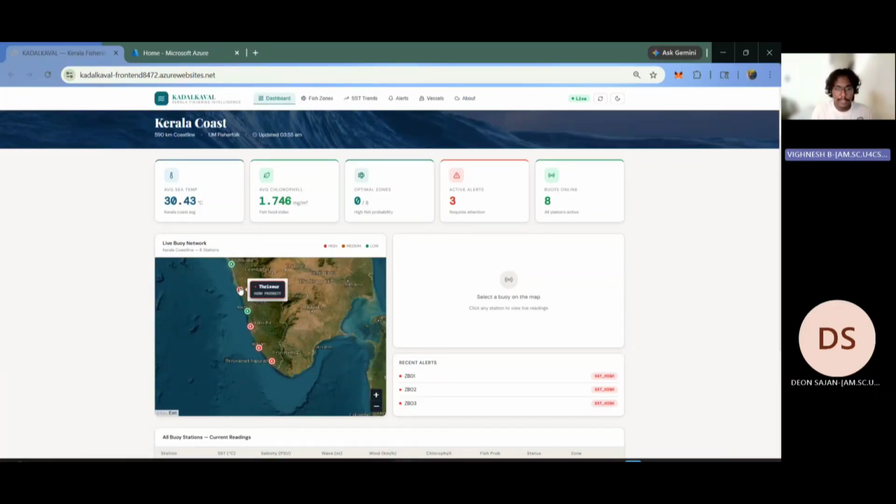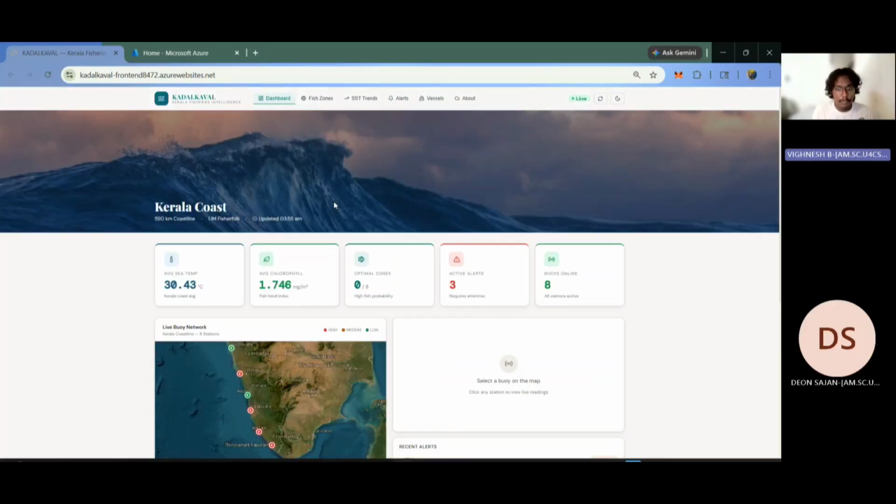That will give us the data. The raw data will be given by the buoy, passed on to us, and stored in the database. As you can see here, some rough data is shown for people to see, and you can see some active alerts over there.